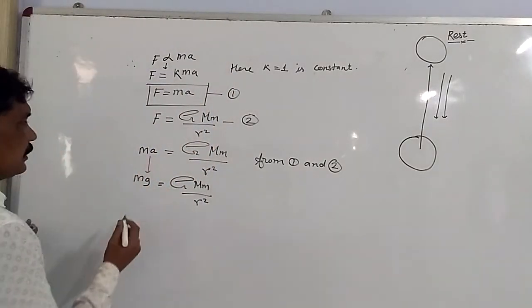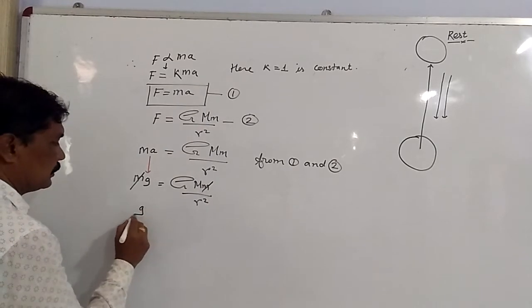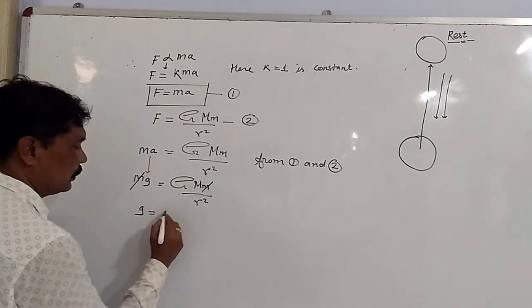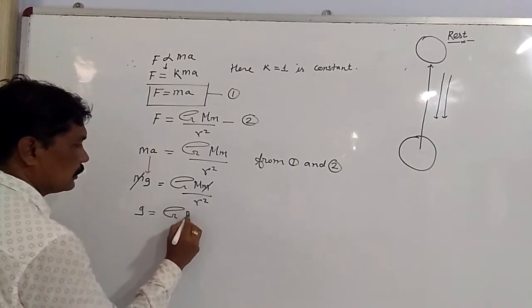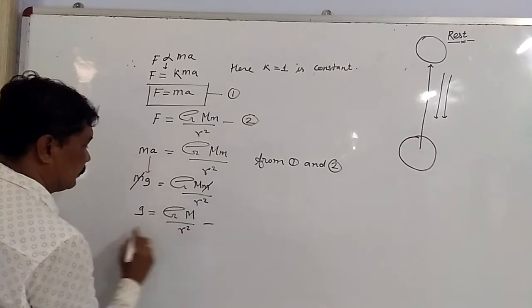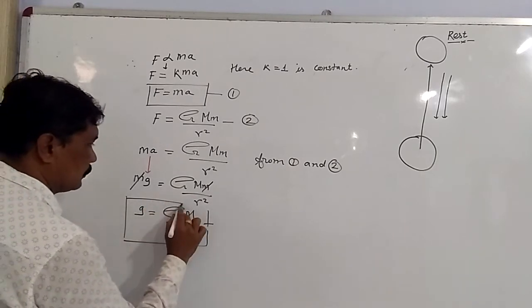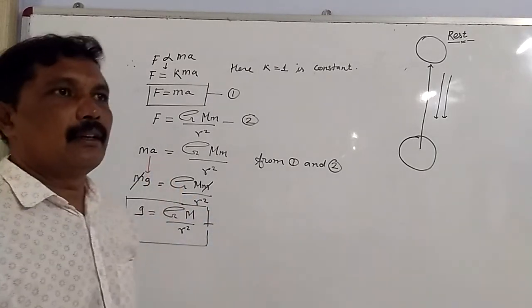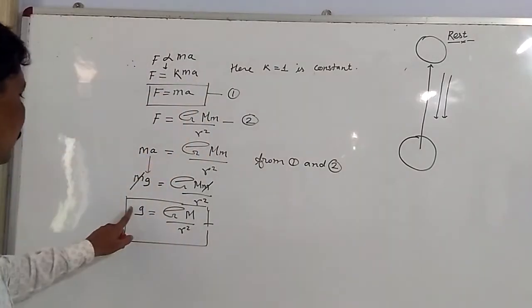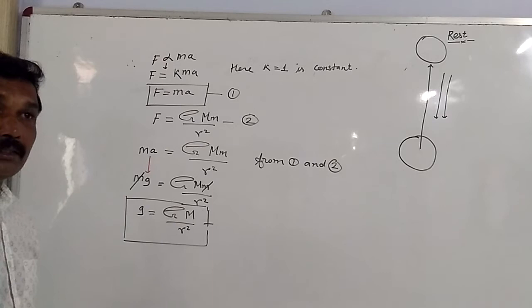Now we can cancel small m. We get a mathematical expression that is g is equal to G capital M upon R square.